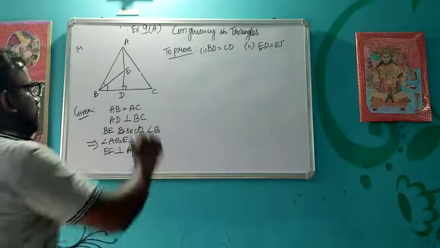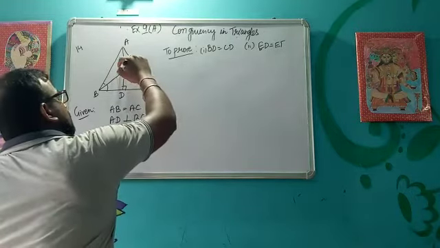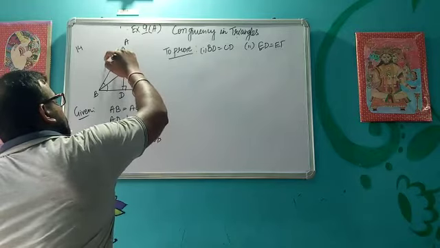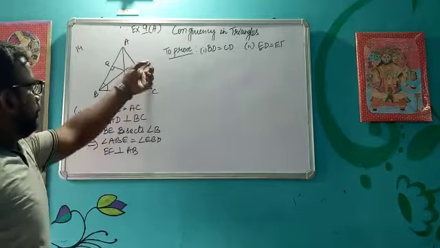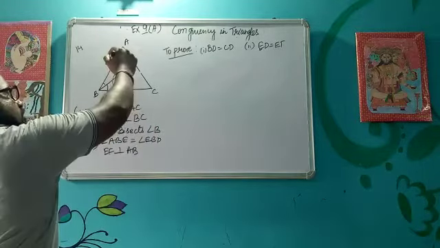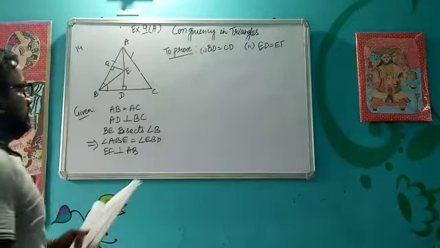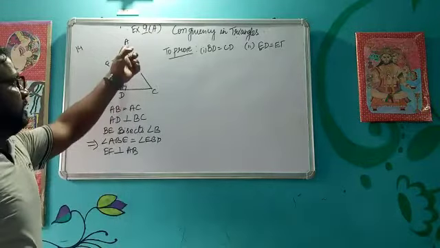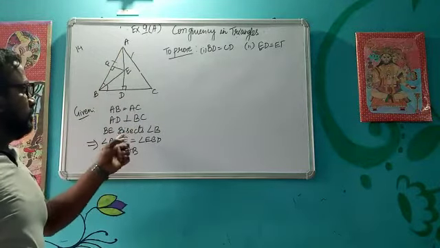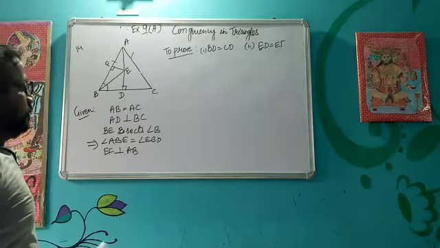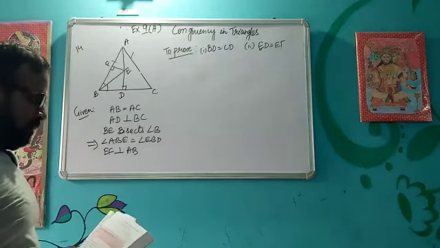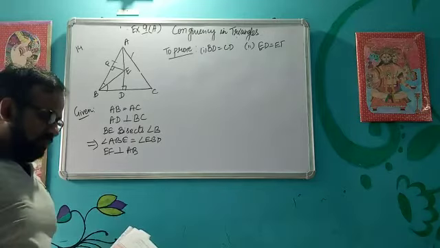And what else is given? EF is perpendicular to AB. Okay, so these are the things which are given. AB equal to AC. These two sides are equal to each other. Then this is the bisector. AD is perpendicular to BC and EF is perpendicular to AB. So what do I need to prove? I need to prove that BD is equal to CD.